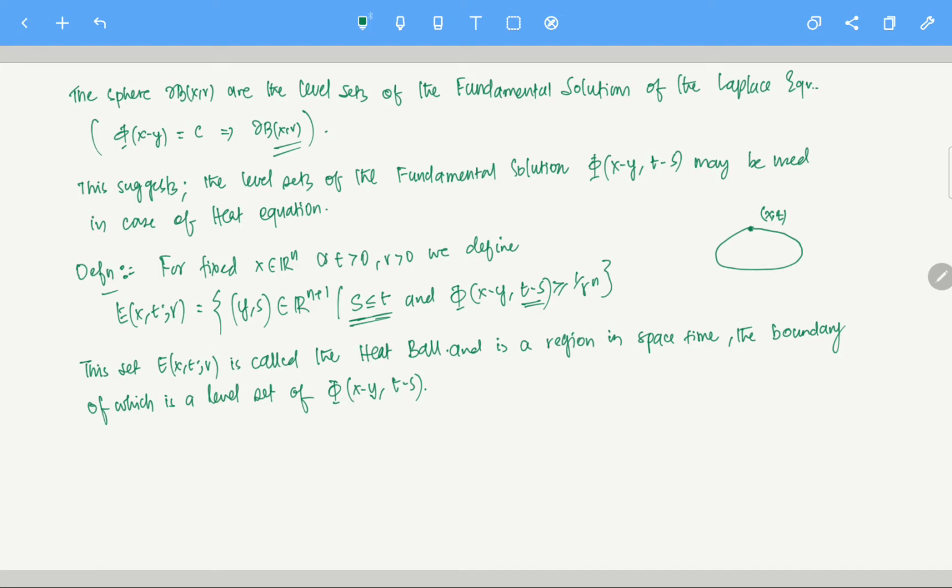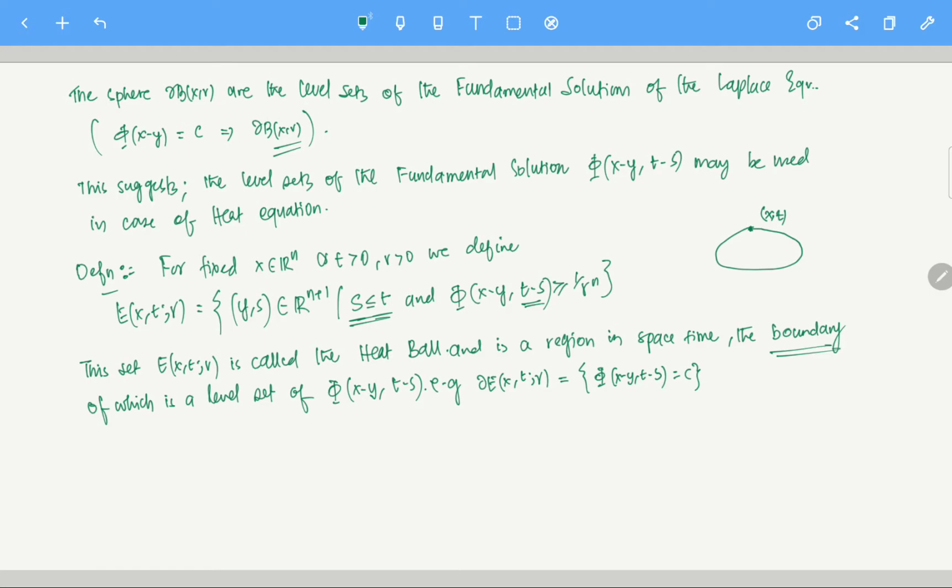If you look at the level sets of the fundamental solution, that is going to be the boundary del E of x, t, r. These are the level sets of phi of x minus y, t minus s equal to some constant. So the boundary is essentially this.